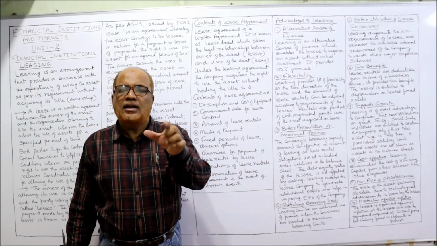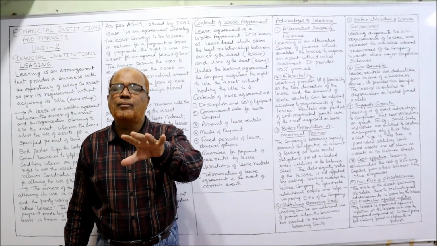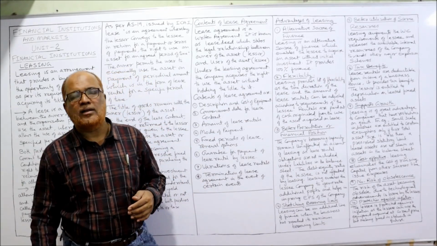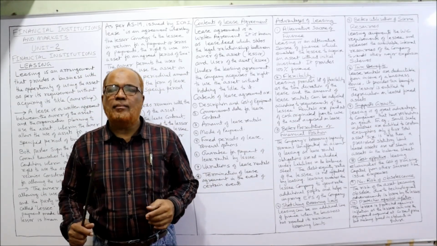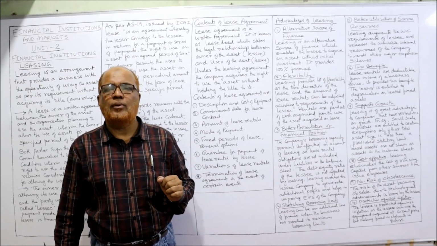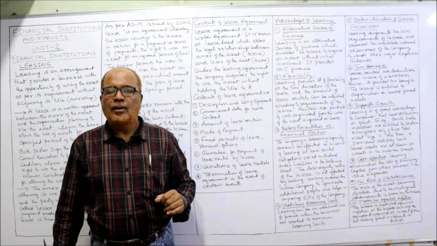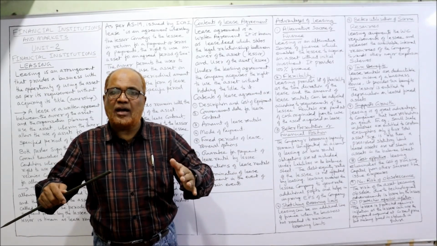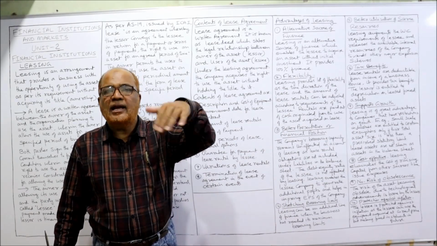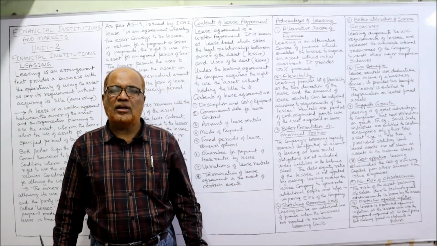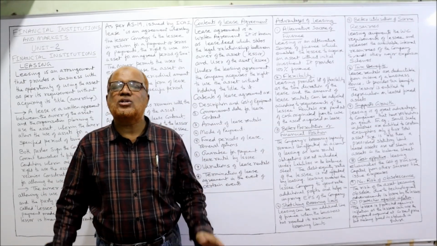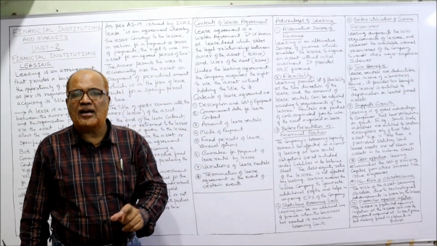Second, flexibility. The lease agreement depends on the terms and conditions which are mutually agreed between the lessor and the lessee. For example, I am the lessor and you are the lessee. So at the time of signing the agreement, the lessee says that in the initial first 3-4 years, I cannot be able to pay full amount of lease rental because I have to set up the business. It will take some time to grow the business. That's why the lease rental will be low in the beginning. Later on, after 5 years, the lease rental should increase. So lessor will say, okay.